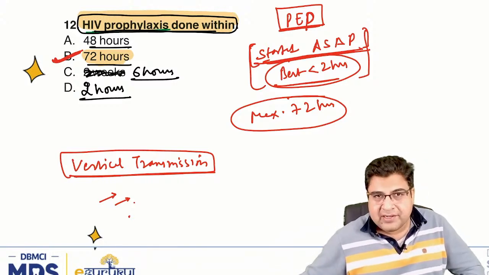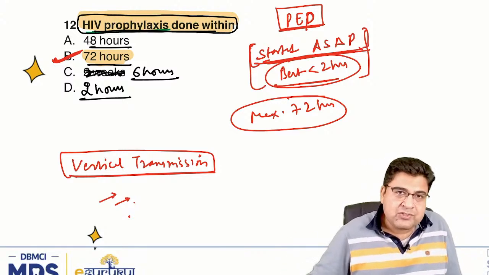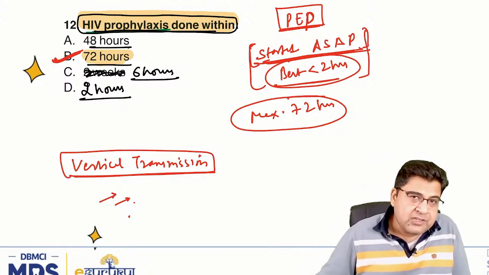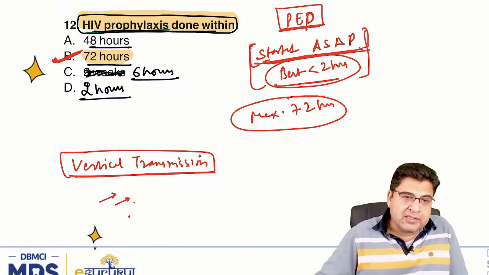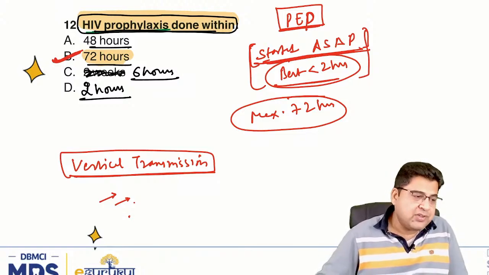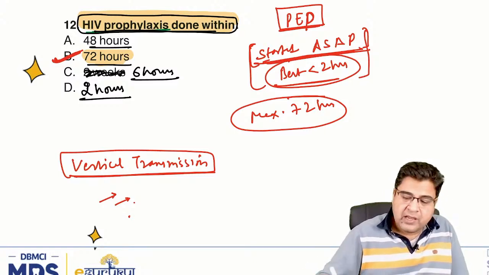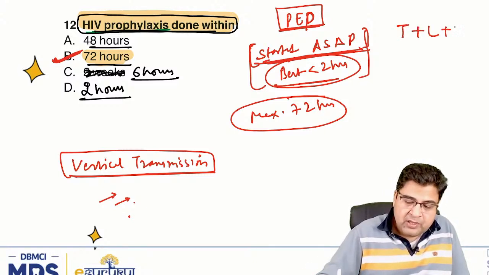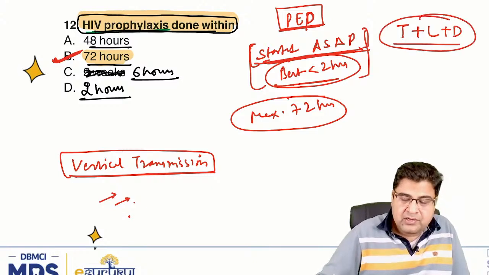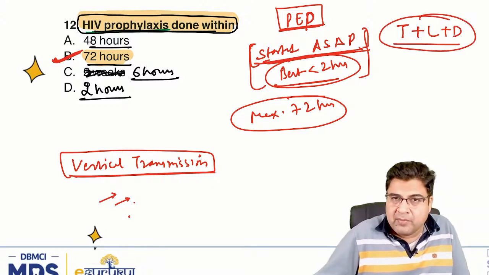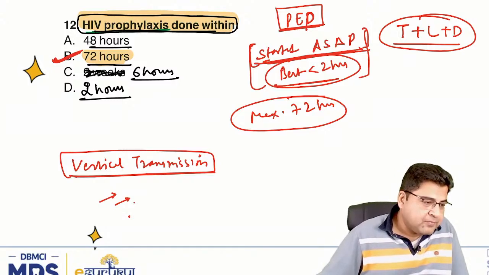Then only we can decide. And that is given for 6 weeks to 12 weeks. That is also not certain. It totally depends upon whether the mother is taking HIV drugs or not. So here the question is typically based on post-exposure prophylaxis, and we give the triple regimen that you must be knowing. So the triple regimen is T plus L plus D, tenofovir, lamivudine, and dolutegravir.